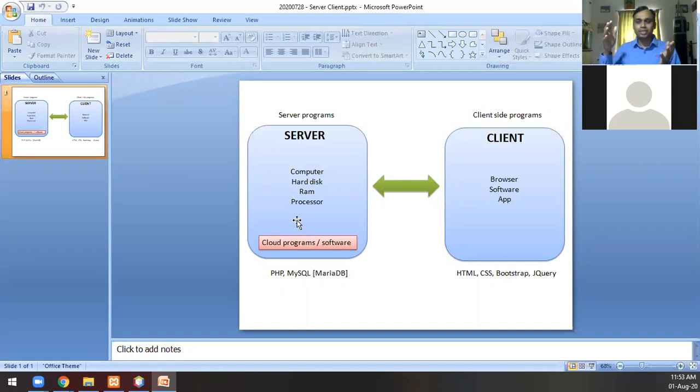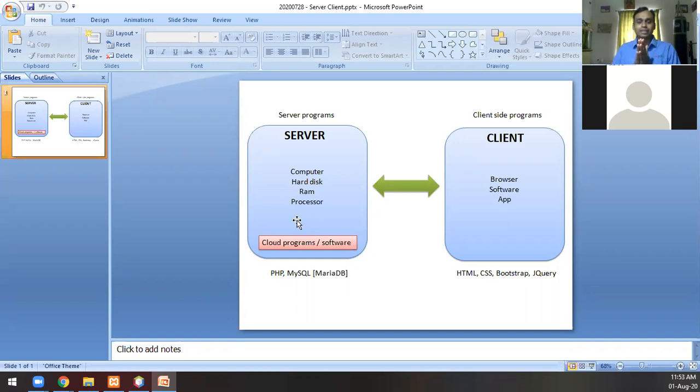It appears to be in the same place because you're working on the same laptop, but when you launch this software or the website, that is not how it is going to behave. The htdocs folder is going to sit in some other location in some part of the world, and those files will be accessed through the internet on a browser somewhere else, in another country or totally opposite side of the world.